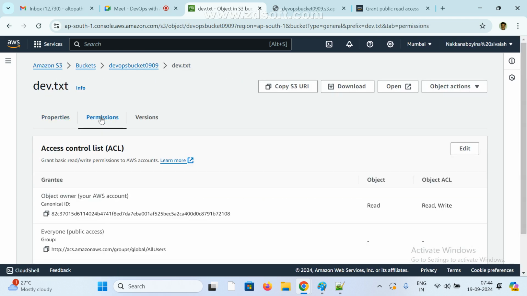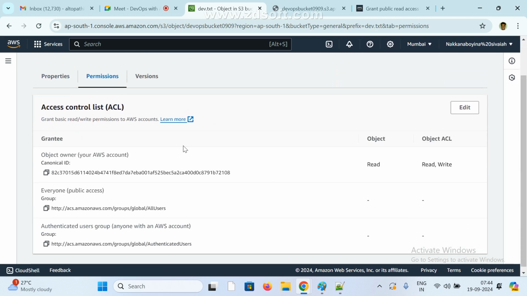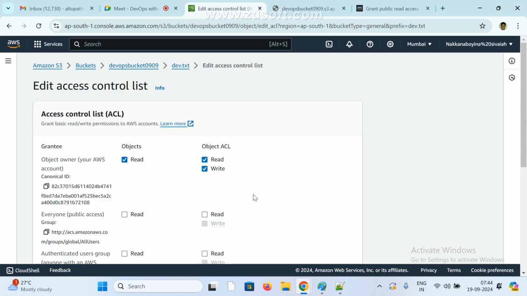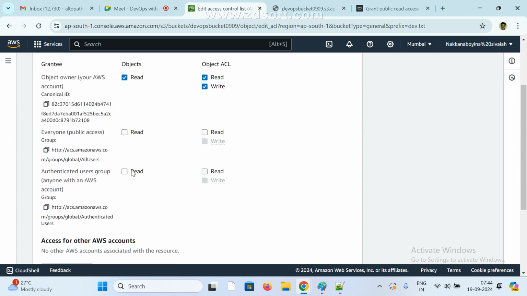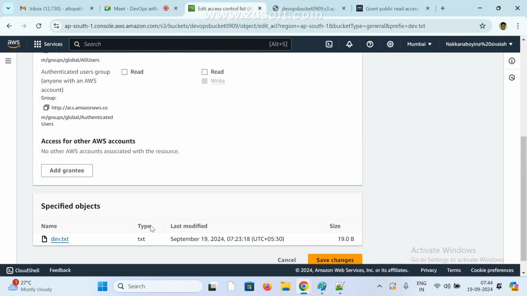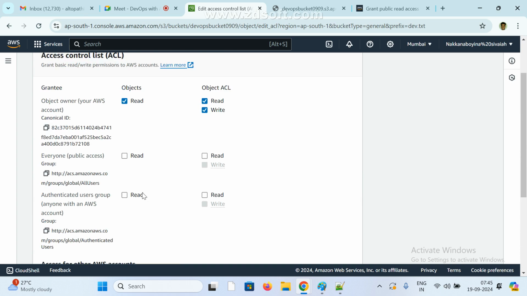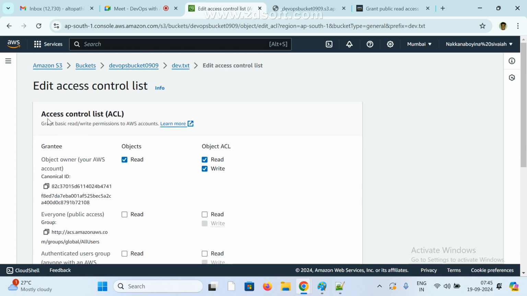Okay, permission. Okay, now it should be enabled, right? It should be enabled, read access, edit. Now see here, based on this it will work. Now see here, access control list, ACL. So Intel also asks, if you want to give access, this is the access control list, so objects read and ACL objects, whatever.